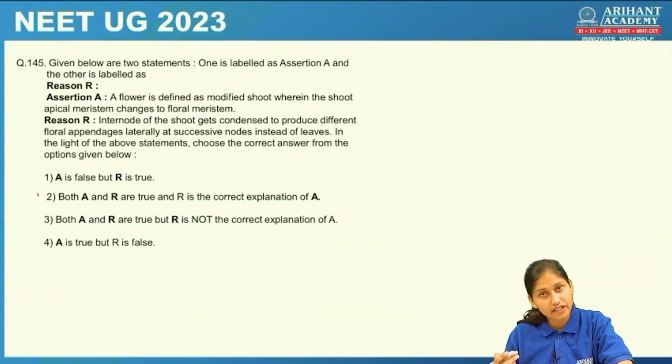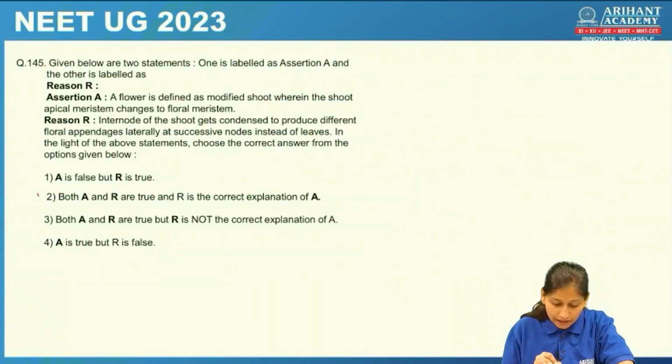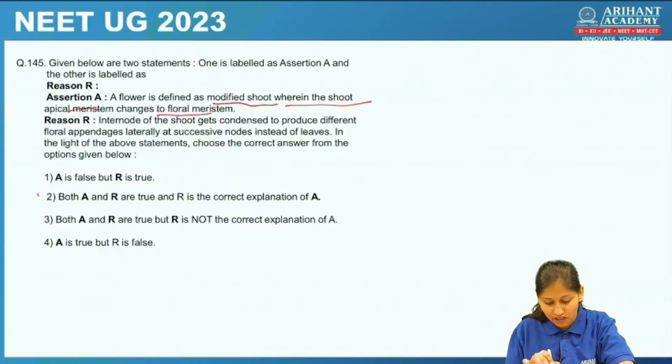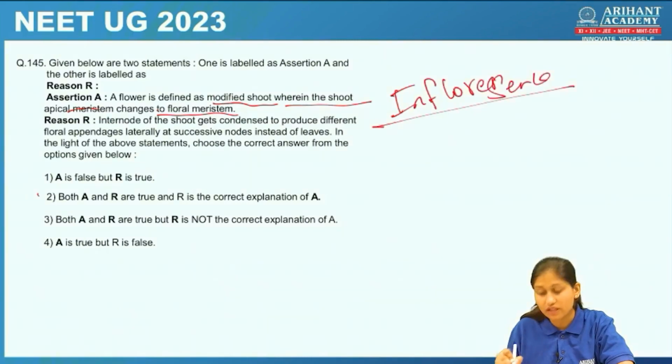Again assertion and reasoning type of question. A flower is defined as modified shoot wherein the shoot apical meristem changes to floral meristem. Yes, this statement is right, and this one you can find in inflorescence topic. Okay, inflorescence topic in the NCERT.